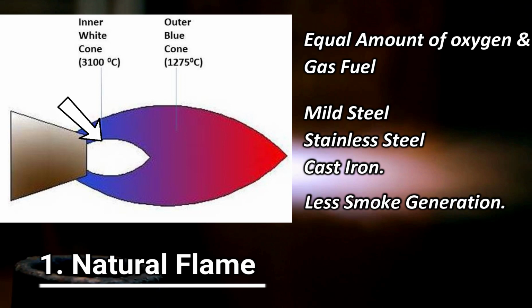The inner zone is white in color and has a temperature of about 3100 degrees centigrade, and the outer zone is blue in color and has a temperature of about 1275 degrees centigrade.